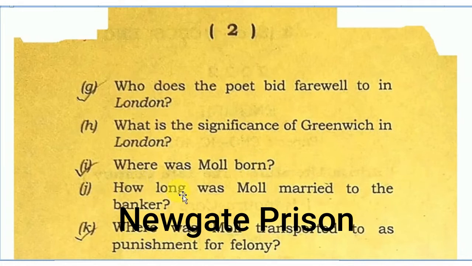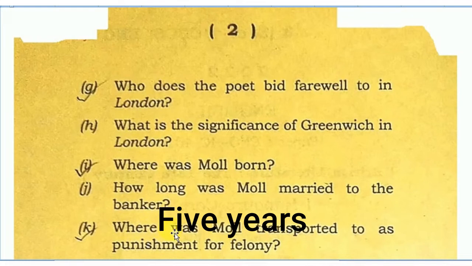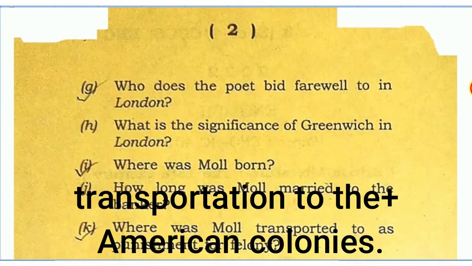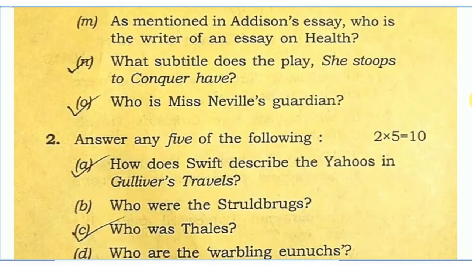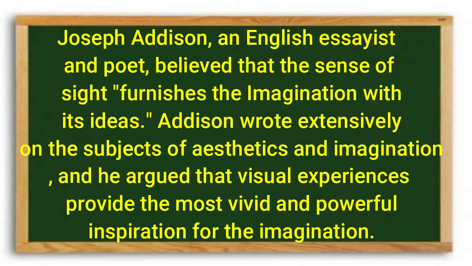Newgate Prison. How long was Moll married to the banker? 5 years. Where was Moll transported to as punishment for felony? Transportation to the American colonies. According to Addison, which sense furnishes the imagination with its ideas? Joseph Addison, an English essayist and poet, believed that the sense of sight furnishes the imagination with its ideas.